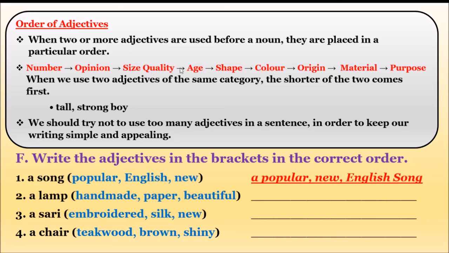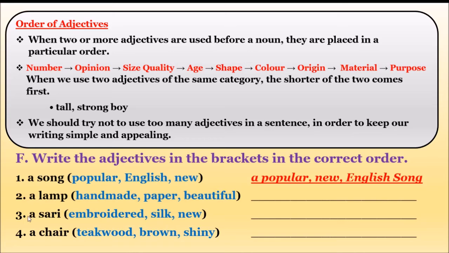No. Is shape here? Age and shape, no. Color also is not there. Origin is what? Handmade. Handmade, and then the material comes. After origin, material comes. Material is what? Paper. So the answer is a beautiful handmade paper lamp. The second one is that. Write the answer now. A beautiful handmade paper lamp.